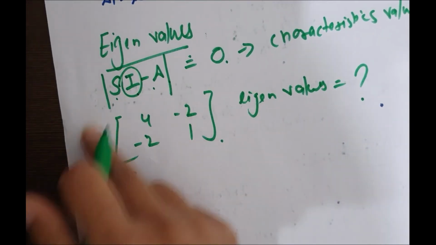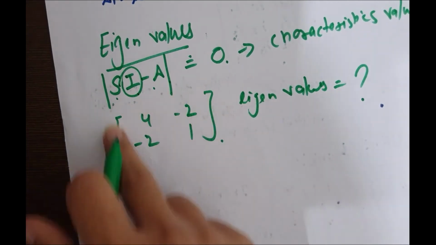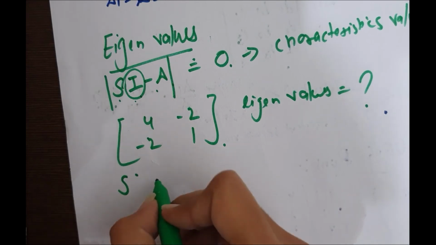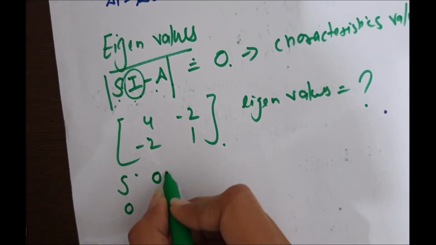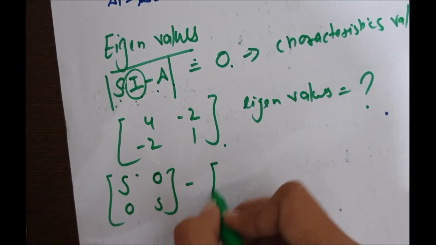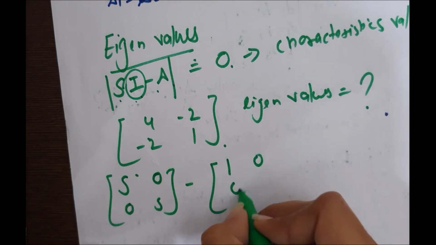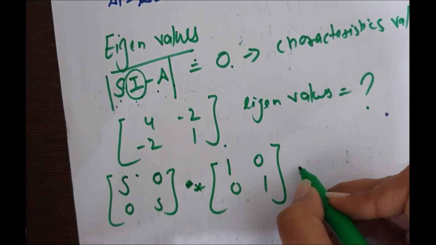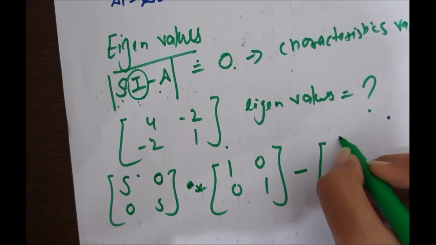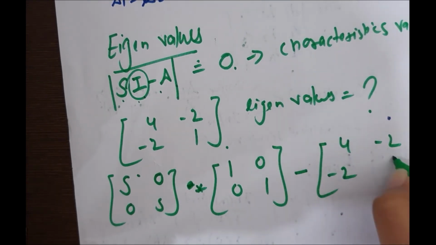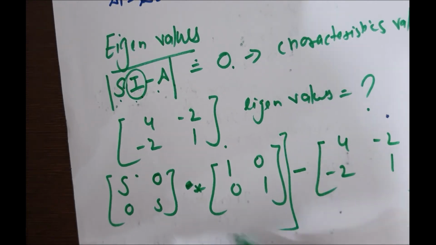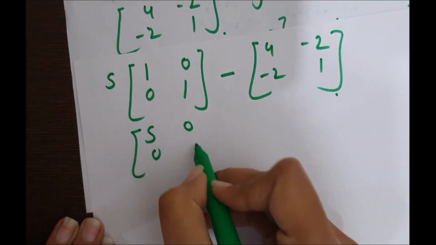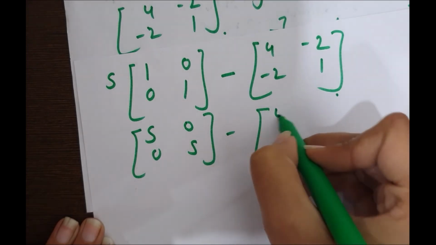S will also be treated as a matrix: s 0, 0 s, minus 1 0, 0 1, into minus A. This will be s 0, 0 s, minus this.